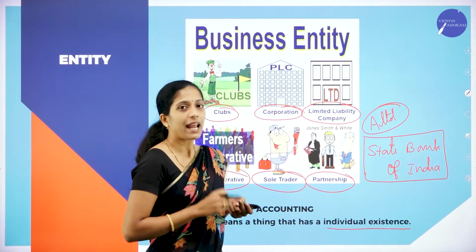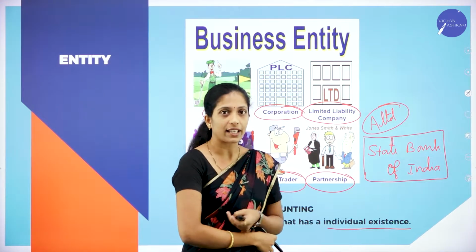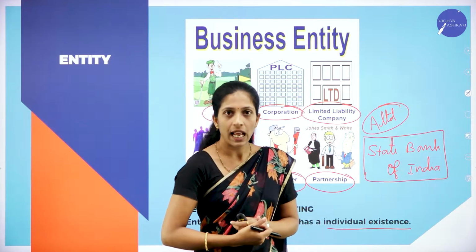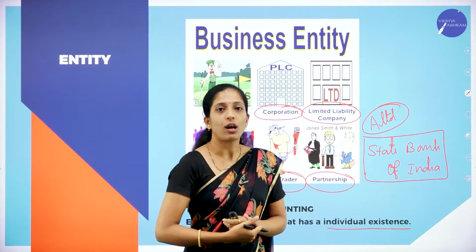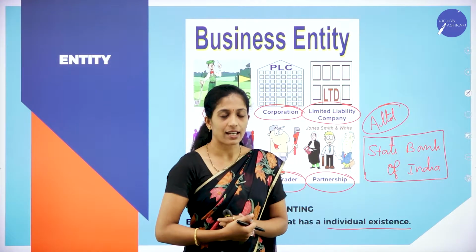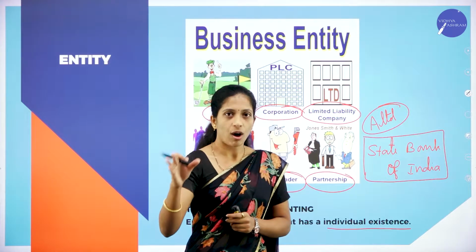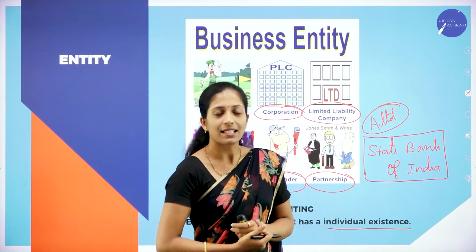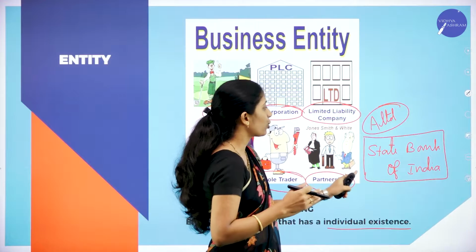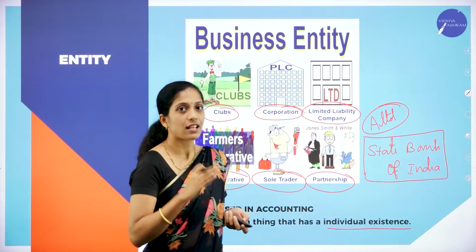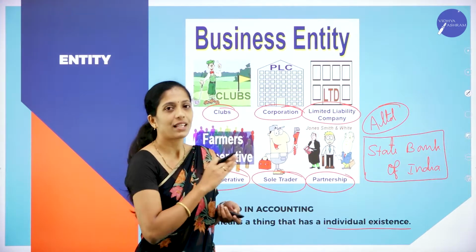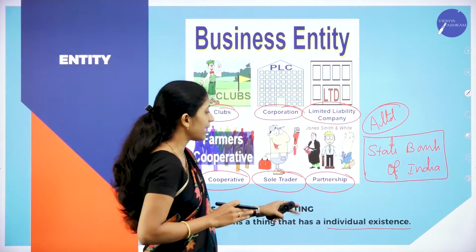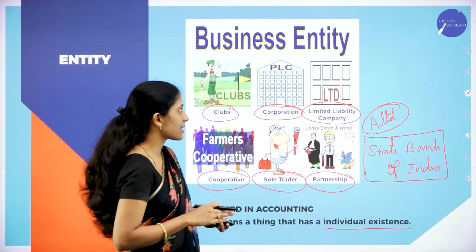So here in accounting, if we speak about entity, entity means what? It should have its own individual existence. Then only it is called as what? Business entity. So an imaginary organization or an imaginary figure cannot be called as an entity. It should have its own individual existence. Hope you are clear with the first term, that is entity. So what is entity? Entity means a thing that has an individual existence.